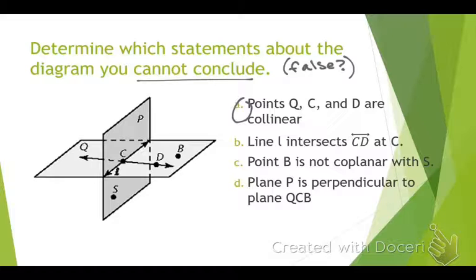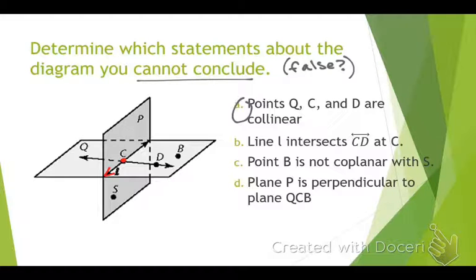Line L, I know it's blurry, but that would be this line right here. Line L and line CD intersect at point C. Do we agree? Yes. I agree. They intersect right there. So I agree, we don't circle it. Okay, you only circle the ones you do not agree with.